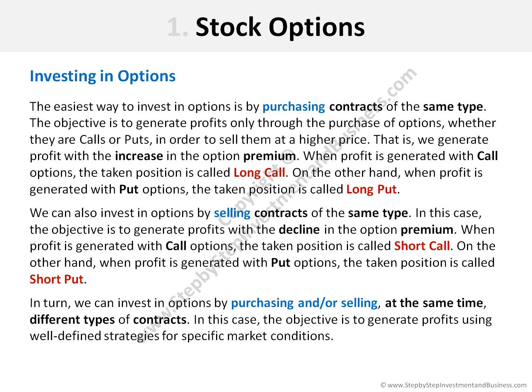We can also invest in options by selling contracts of the same type. In this case, the objective is to generate profits with a decline in the option premium. When profit is generated with call options, the taken position is called short call. On the other hand, when profit is generated with put options, the taken position is called short put.